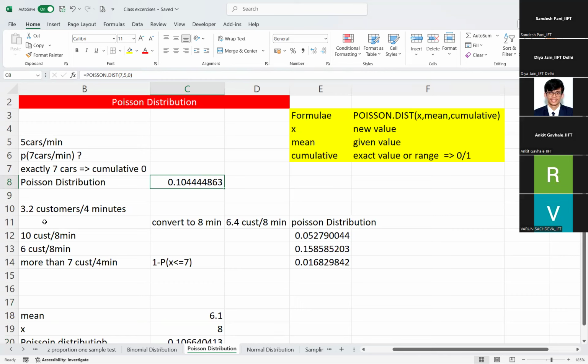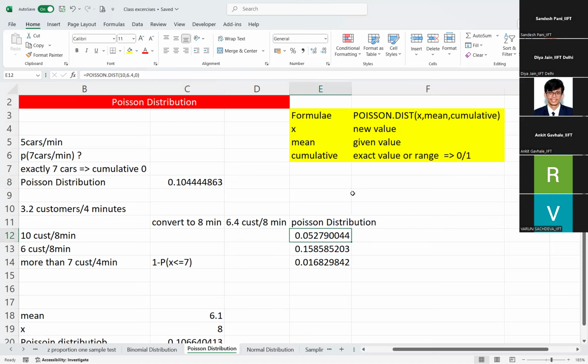You see one more question. Suppose 3.2 customers enter a shopping market in every 4 minutes. We need to find the probability of 10 customers coming in 8 minutes. As you can see, the time given is 4 minutes, but they're asking for 8 minutes. So convert it to 8 minutes, which means just double it, both numerator and denominator, so 6.4 customers are entering a shop in every 8 minutes. You need to calculate the probability of 10 customers entering in 8 minutes.